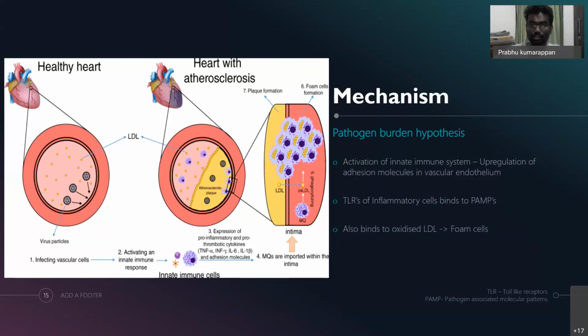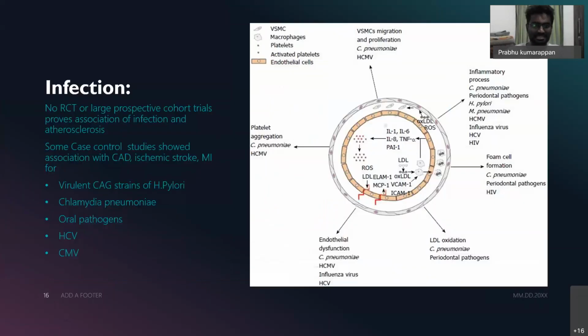And also the TLRs, the toll-like receptors of the inflammatory cells, which bind to these pathogen-associated molecular patterns, are upregulated. These upregulated innate immune cells not only bind to these organisms, they also bind to the oxidized LDL, thereby resulting in more foam cell formation and thereby increased atherosclerotic risk.